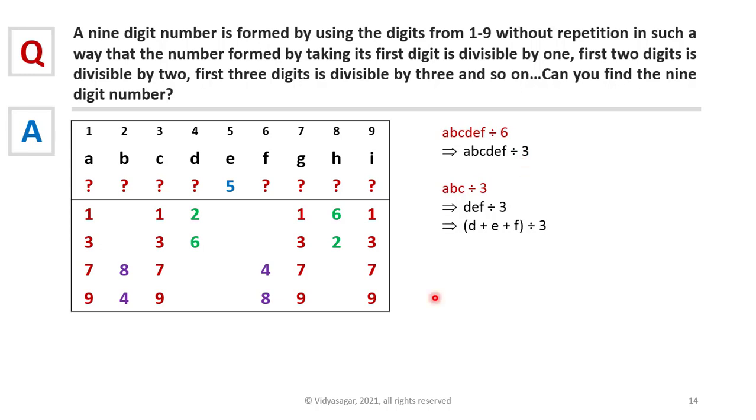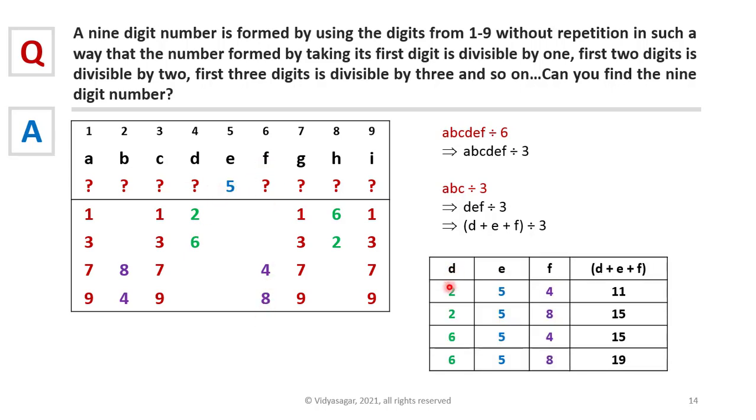Now let's see what the available options for D, E, F are. For D we have 2, 6, E is 5, and for F we have options 4 and 8. Let's put that in the table. So if D is 2, F can be either 4 or 8. If D is 6, F can be either 4 or 8. So these are the possible sums, out of which 11 and 19 are not divisible, which we can eliminate. So this means when D is 2, F must be 8. Now when D is 6, F must be 4.